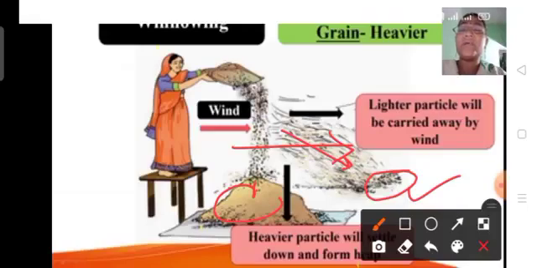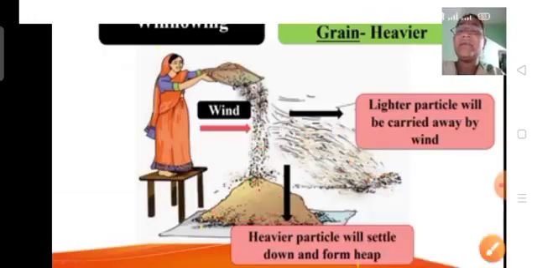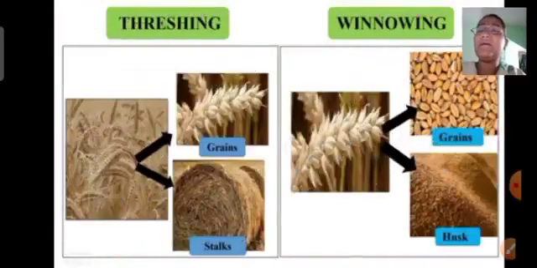So this is how, by the process of winnowing, by the action of wind, the husk and the grains are separated, that is, the lighter and heavier components are separated. So now I hope you understood this, and the definition of winnowing is the method of separation used to separate heavier and lighter components of a mixture by the action of wind or blowing air, and it is used by farmers to separate husk from the grains.